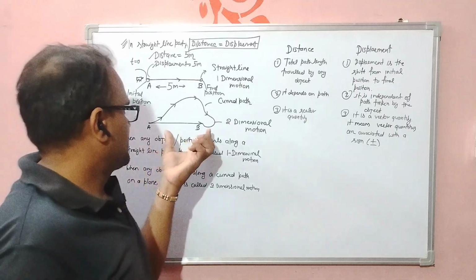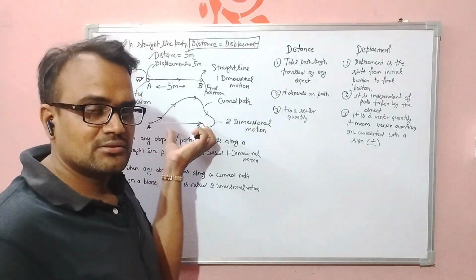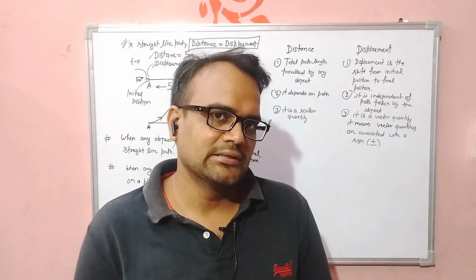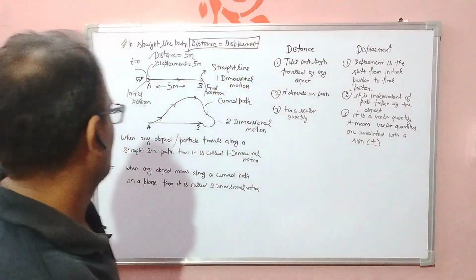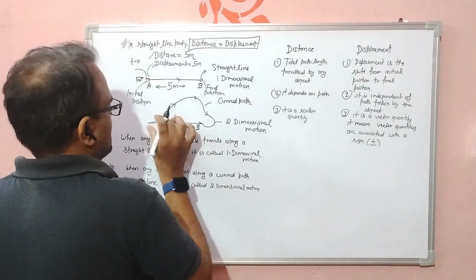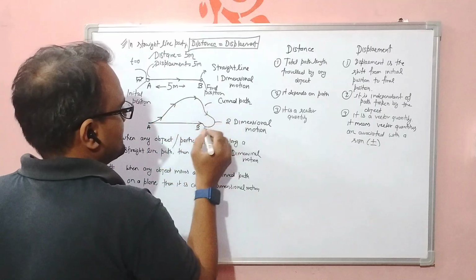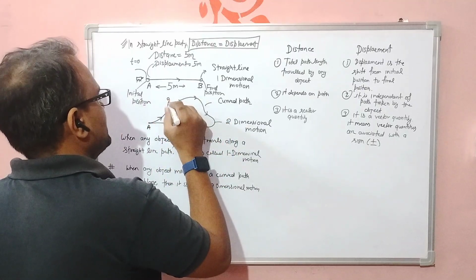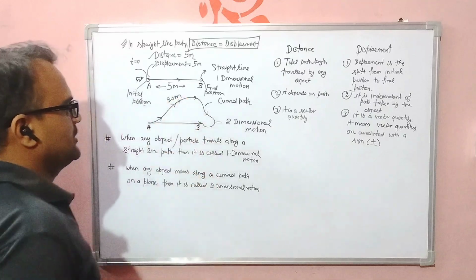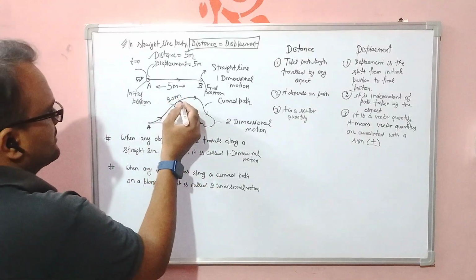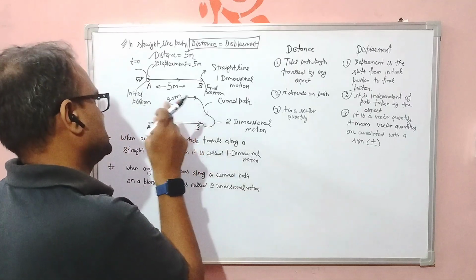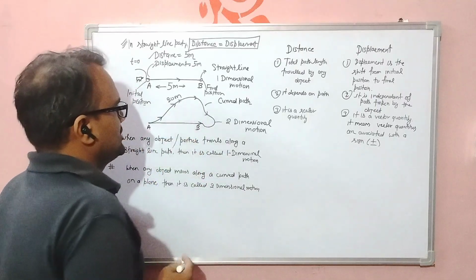Now let's see what about this path when the insect has traveled along a curve path. Okay, so here let's assume the path length taken by this insect for this curve path is 20 meter. So if it is 20 meter, then what is the distance and what is the value of displacement?